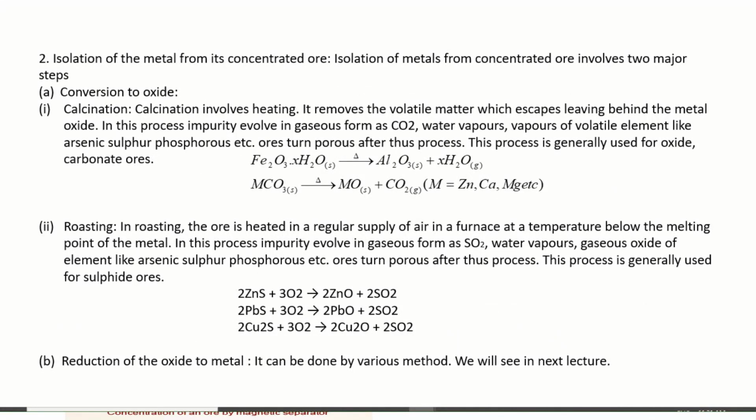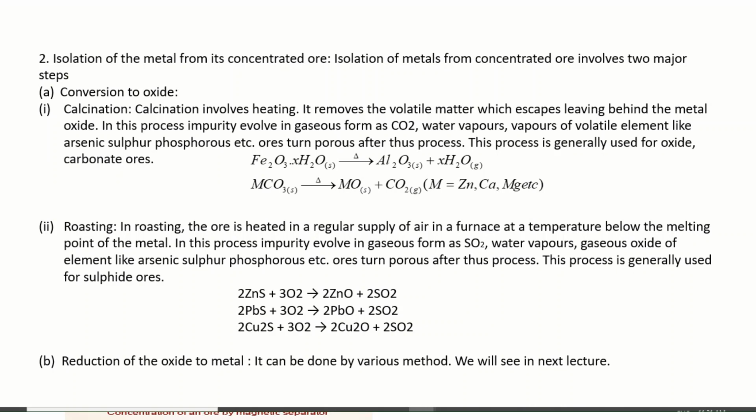Isolation of the metal from its concentrated ore is the next step. In this step there are two important sub-steps. One is conversion to oxide and then reduction: A is conversion to oxide, and B is reduction of the oxide to metal. During conversion to oxide, two very important processes are included. One is called calcination and the other is roasting. These two processes contrast with each other.